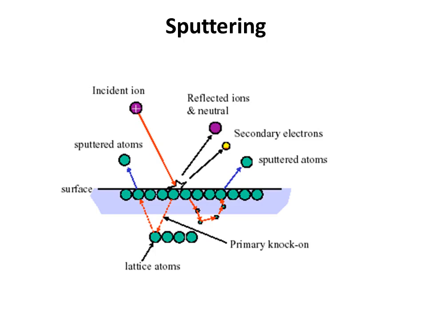This is the chemistry of the sputtering. These are the incident ions, which are highly energetic. These are the surface atoms of the target metal, and these are the lattice atoms which are present behind the surface atoms.